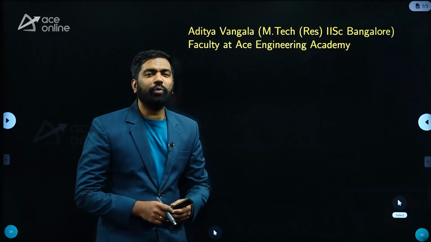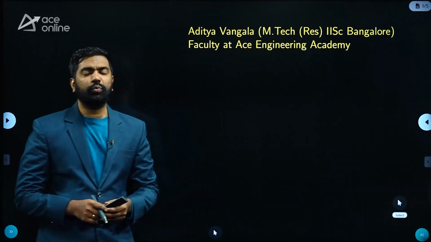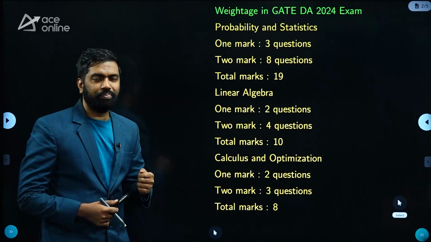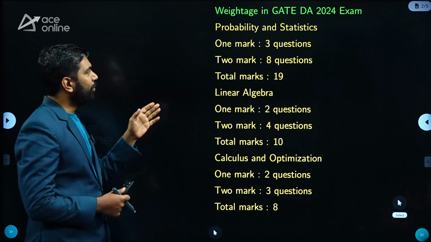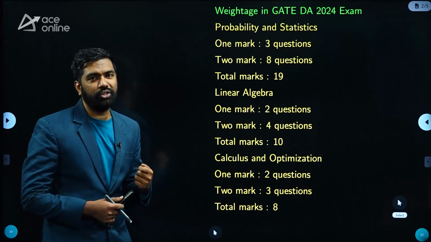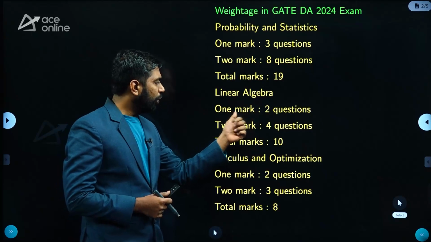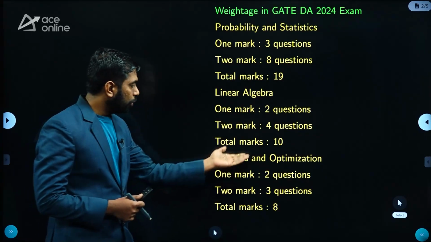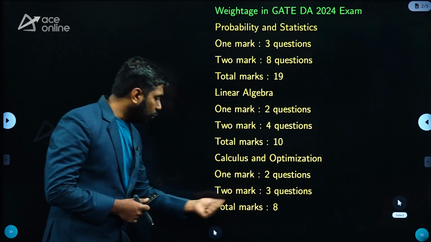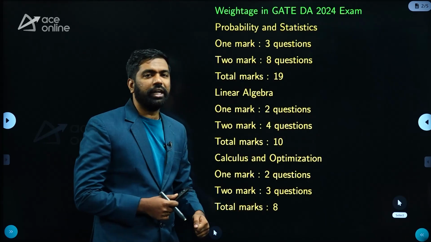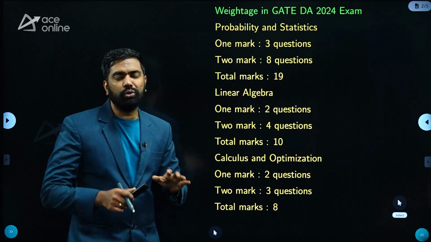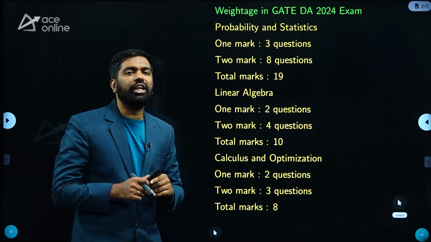Hello students. In the DA 2024 paper, nearly 37 marks were asked from engineering mathematics. Here is the subject-wise weightage. From probability and statistics, there were 3 1-mark questions and 8 2-mark questions, a total of 19 marks, which is a very big weightage. From linear algebra, there were 2 1-mark questions and 4 2-mark questions, a total of 10 marks. From calculus and optimization, there were 2 1-mark questions and 3 2-mark questions, making a total of 8 marks. So if you add 19 plus 10 is 29, 29 plus 8 is 37. So nearly 37 marks were asked from engineering mathematics.